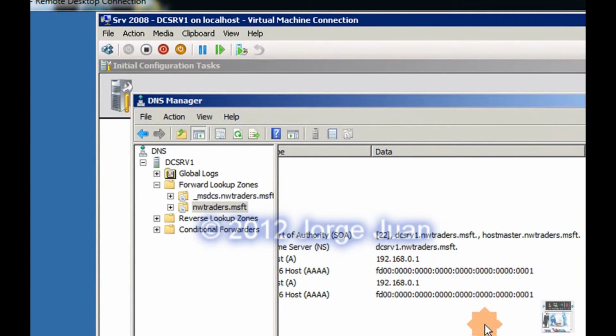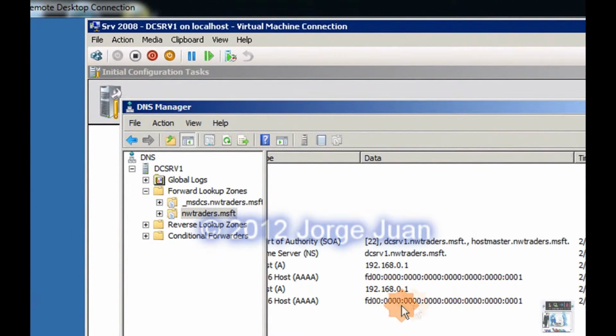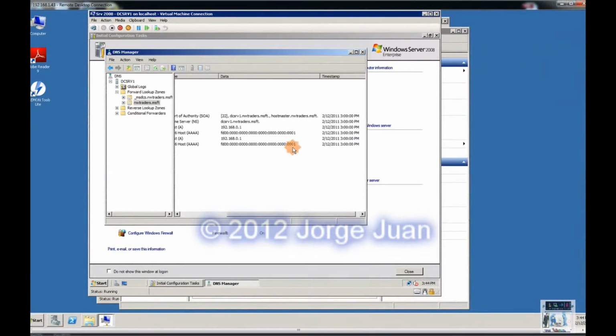I'm not sure if I mentioned it before, but the colon can be used when you have contiguous zeros, like the case is here. So you can use it one time, and that helps you in that you don't have to type all these zeros. So you type the first 4 hex numbers, FD:00, and then colon, indicating that everything in between are zeros, and then just the 1 at the end.